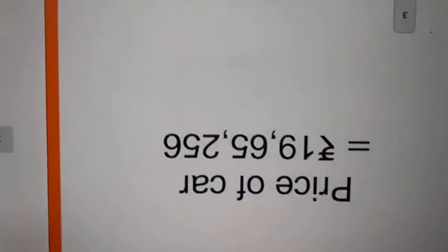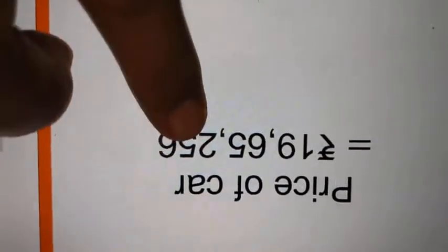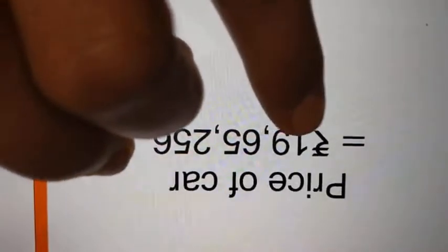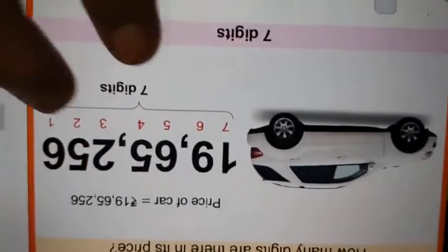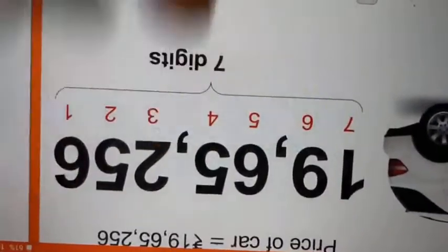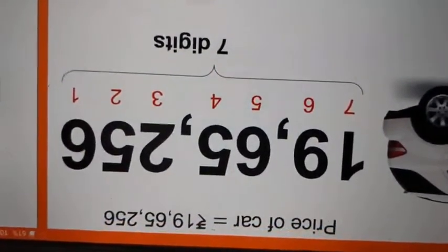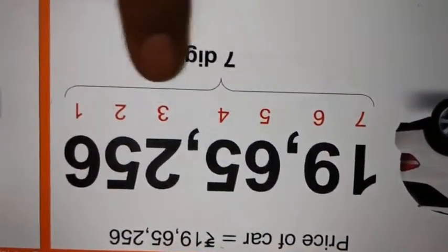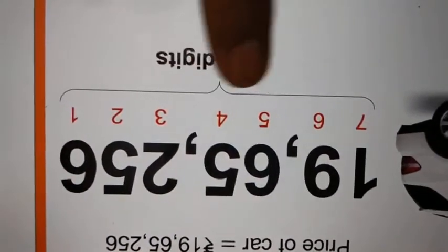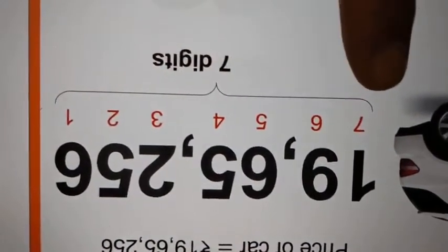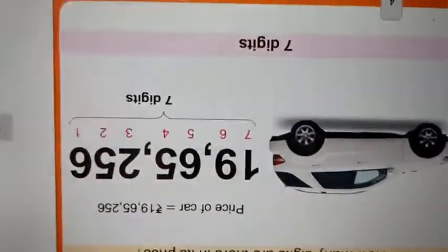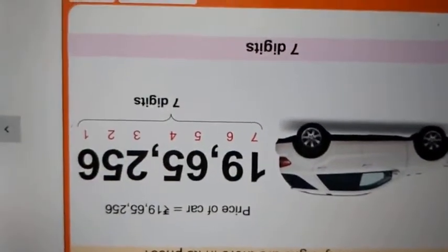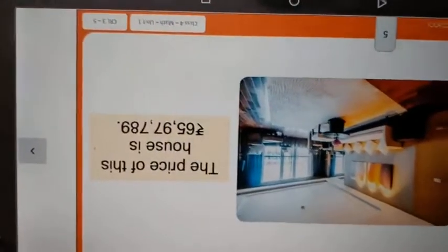So, now count with me the price. 1, 2, 3, 4, 5, 6, 7. How many digits are there? 7 digits. 7 digits are there in the price of the car. Okay. Now look at this.